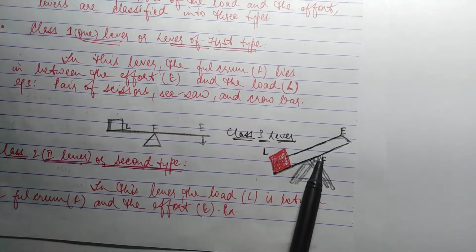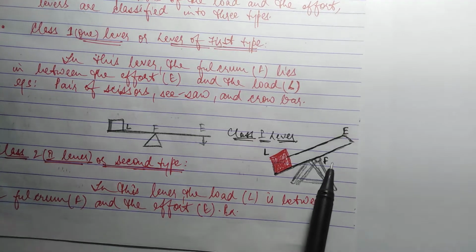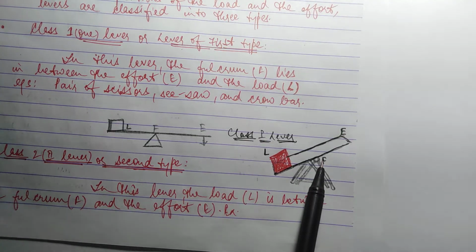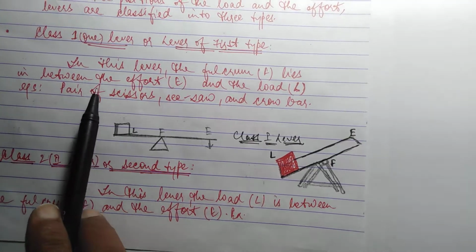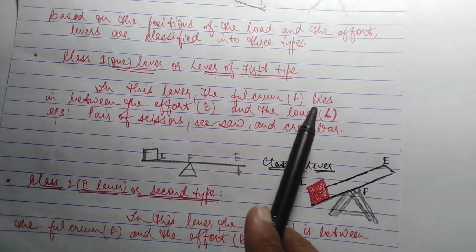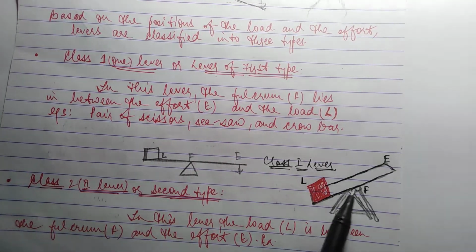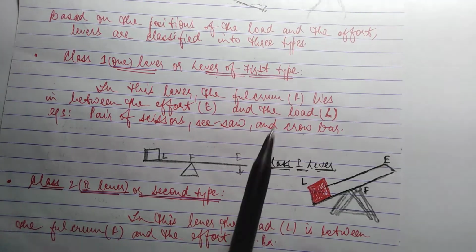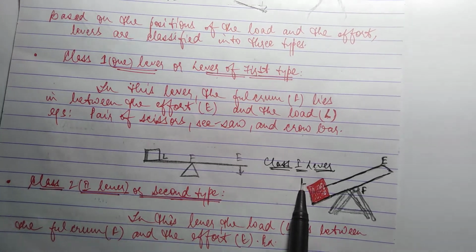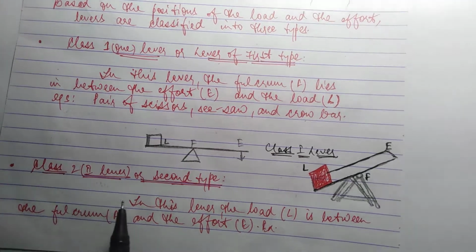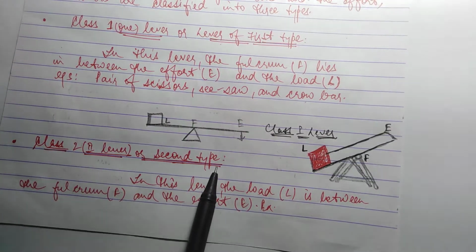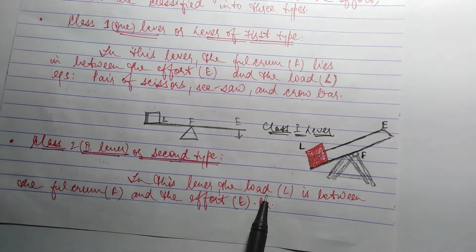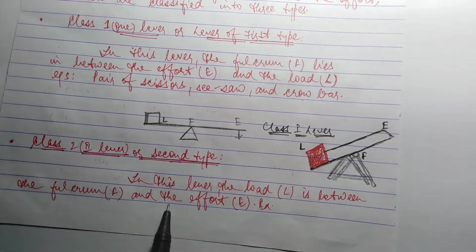Fulcrum is here, effort, I am applying effort here, fulcrum is here, and the load is here. In this lever, the fulcrum F lies in between the effort E and the load L. Means fulcrum lies between load and effort. In class 2 lever or second type of lever, in this lever the load L is between the fulcrum and the effort.